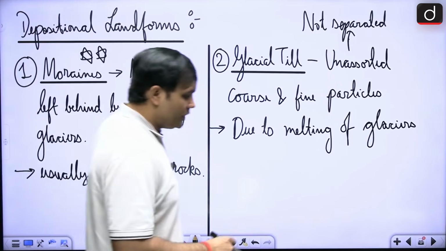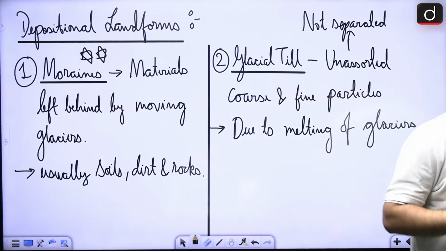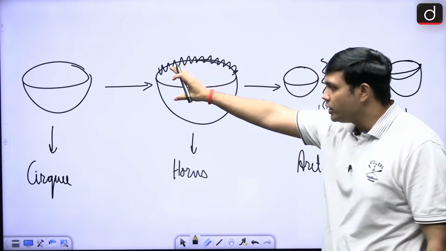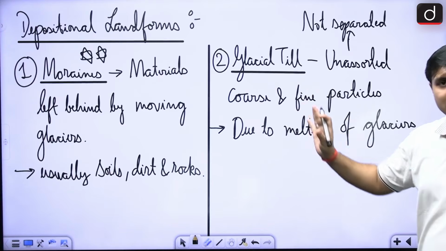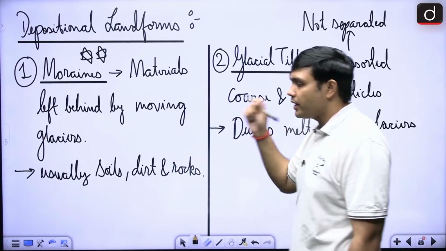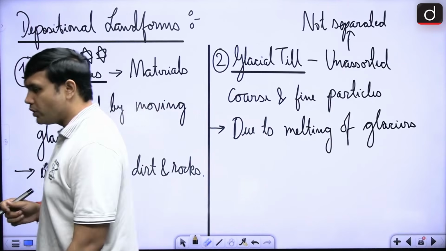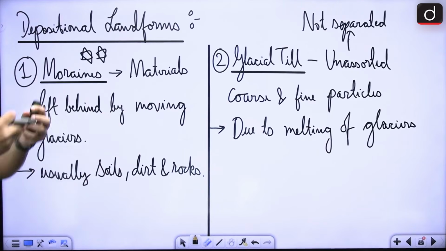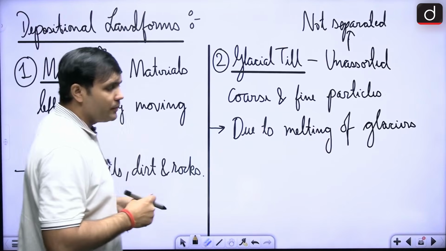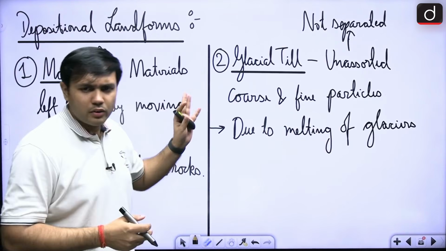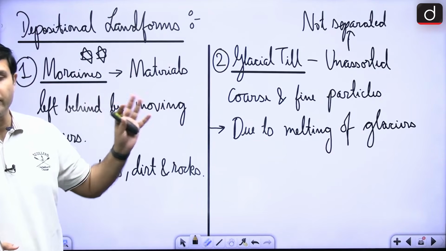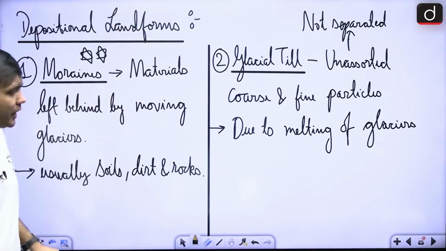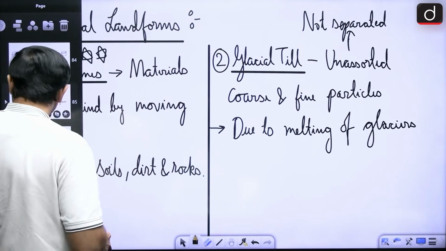All right, so these were the important landforms made by glaciers. We have seen the erosional ones, and then we saw the depositional ones. In that, moraines are very, very important. Now, we will move towards the next one, that is the landforms made by groundwater. We must know that these are not the only depositional landforms. There are eskers, there are drumlins and all, but moraines are very, very important. In that regard, now let's move on to the groundwater.